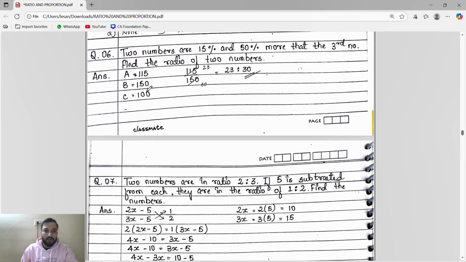Chalo. See, this you can solve, guys. Try this one. This you can solve easily.